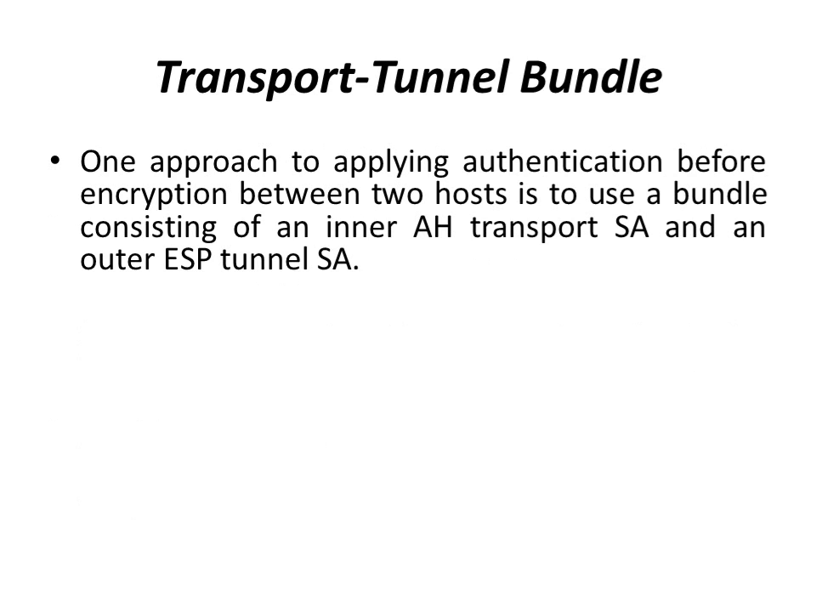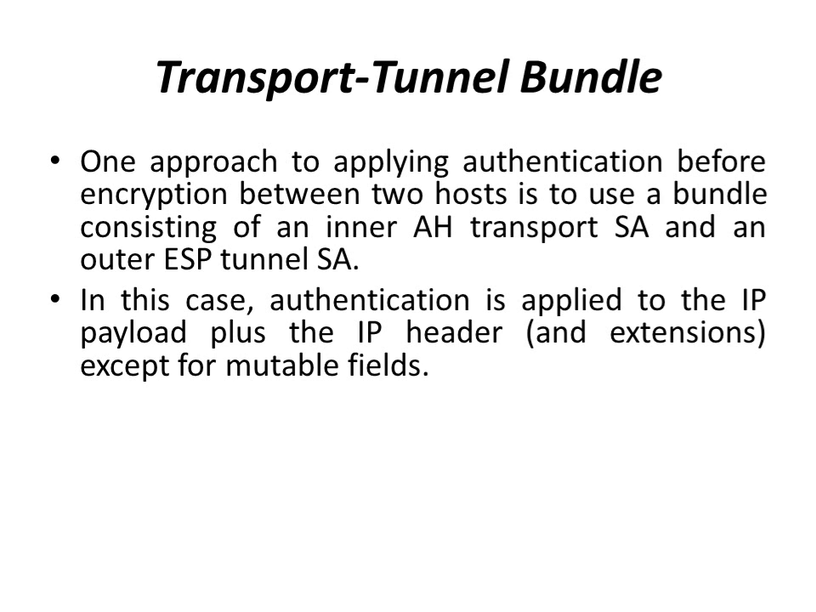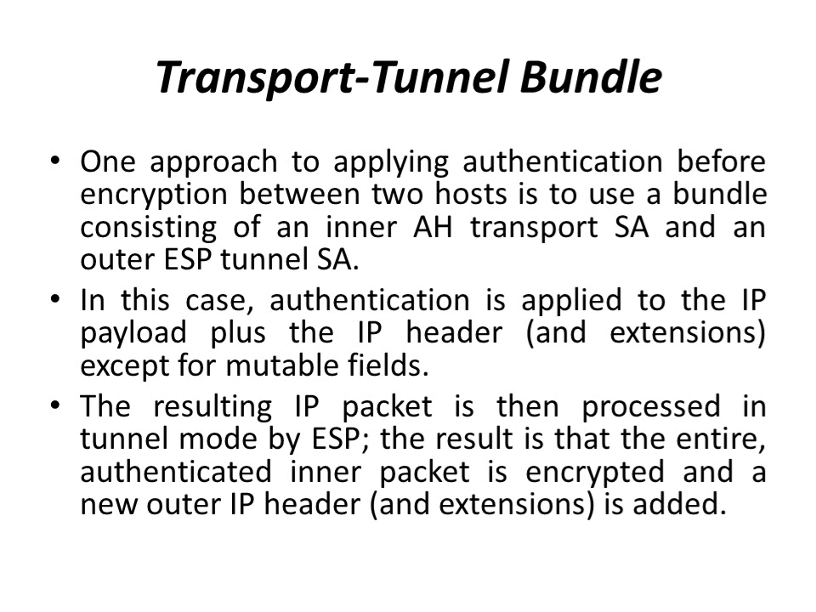One approach, again, to applying authentication before encryption between two hosts is to use a bundle consisting of an inner AH transport SA and an outer ESP tunnel SA. In this case, authentication is applied to the IP payload plus the IP header and extensions except for mutable fields. The resulting IP packet is then processed in tunnel mode by ESP. The result is that the entire authenticated inner packet is encrypted and a new outer IP header and extensions are added.